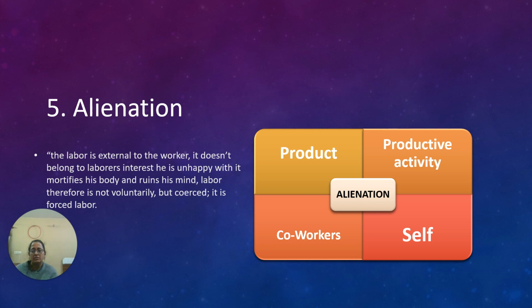But in the factory system, the condition is exactly opposite. They are just working for survival, and the product they are making, they have no interest in that product. Even if they have some interest, nobody is there to take care of it. Nobody is taking care of decisions about design and color.